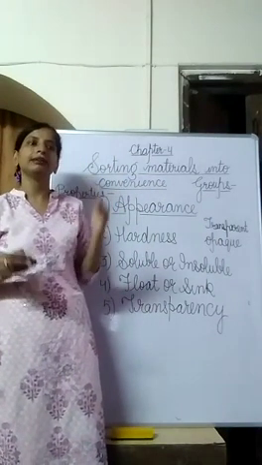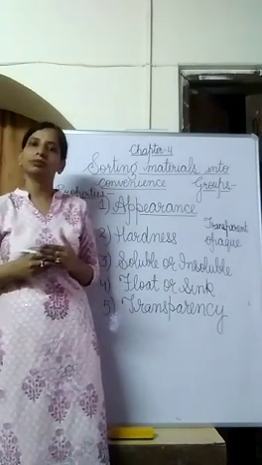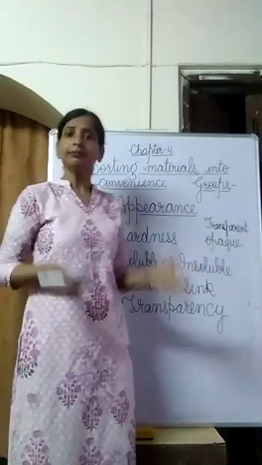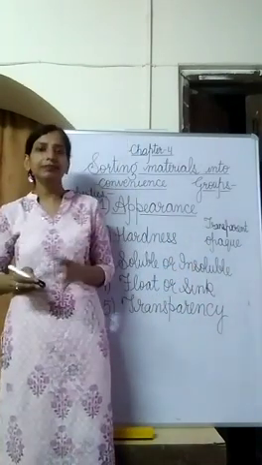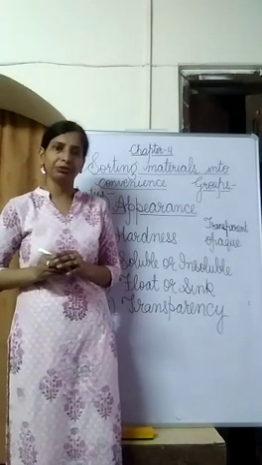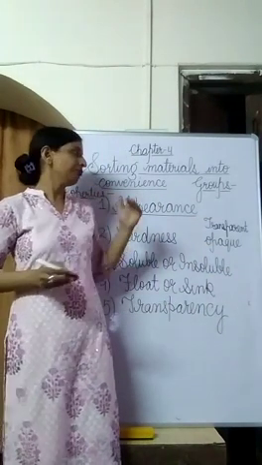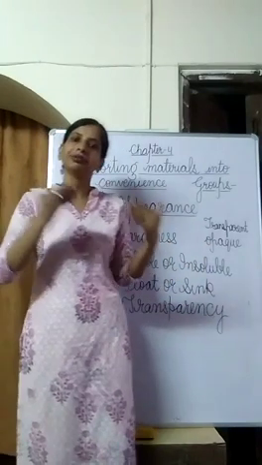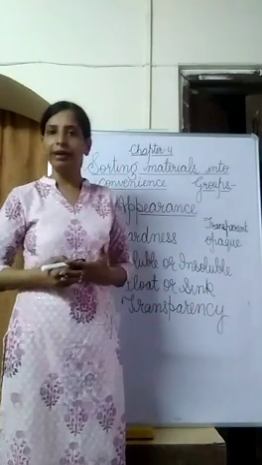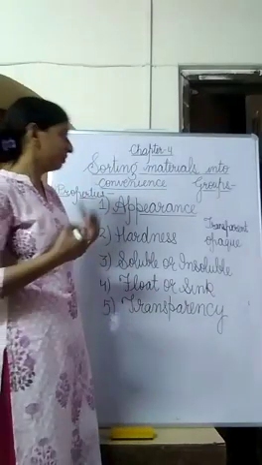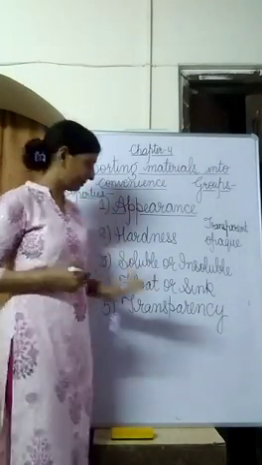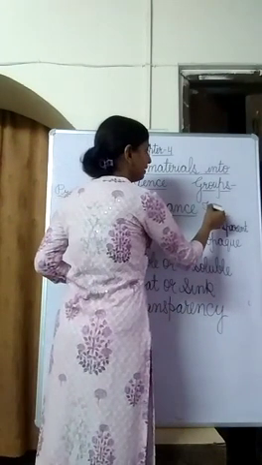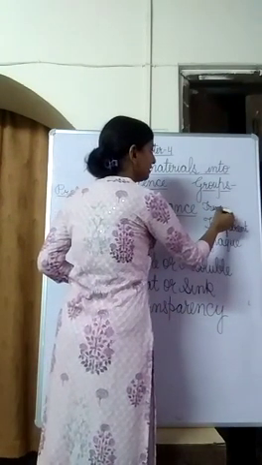They allow the light to pass through them. Or you can say transparent objects are those objects through which we can see. And opaque objects, these are the material which do not allow light to pass through them. Or you can say that we cannot see through these material. So in any way you can define transparent and opaque. Now there is one more type of material you will find on the basis of transparency. You will find one more type of material, and that is translucent.